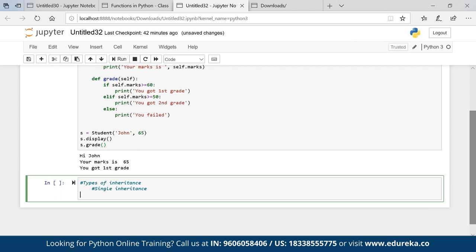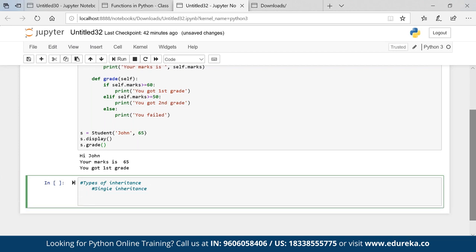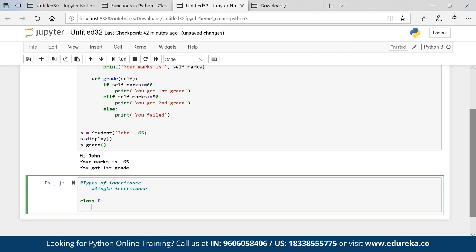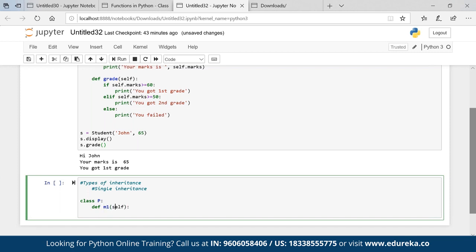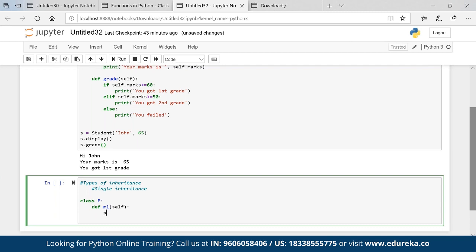So to create a single inheritance, let's say class P is my parent, it has some method. Now here self, if you remove it, that is fine, absolutely no issues, but I'm passing it, and print parent method.